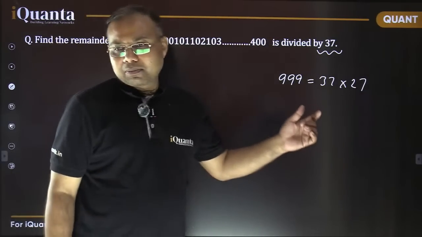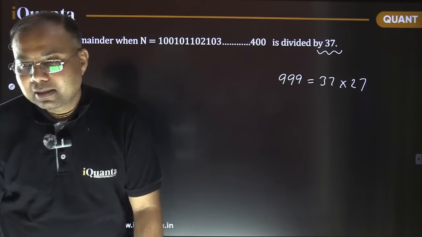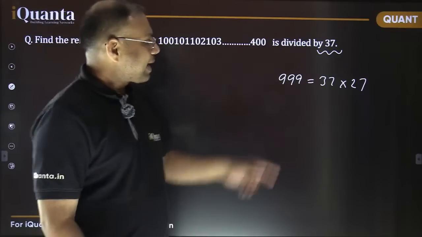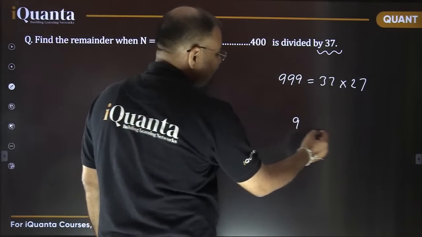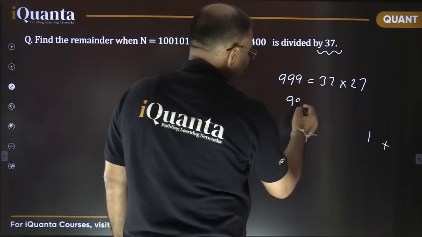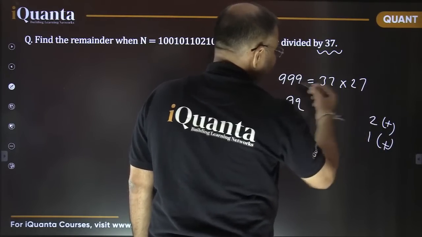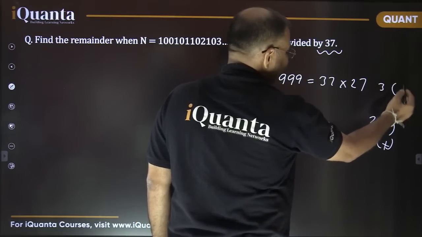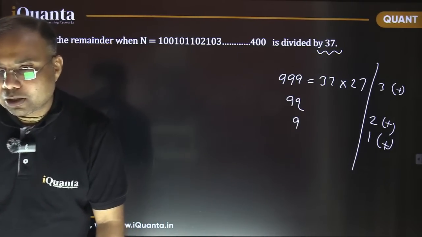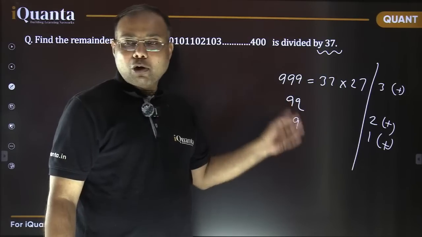So the rule is applicable for 37 as well as 27. The rule says that as in the case of 9, you take a single digit and add all of them. Same way in the case of 99, you take two digits and add all of them. And in the case of 999, or any of its factors, you take three digits at a time and add all of them. So basically we need to group the numbers accordingly. And these rules are valid not only for that particular number but all of its factors as well.